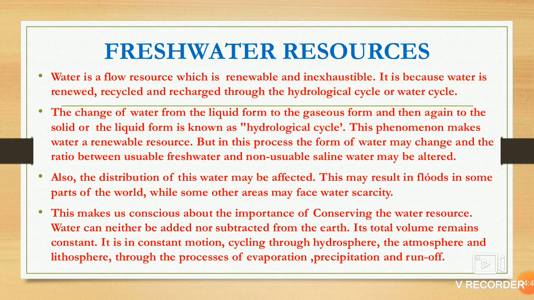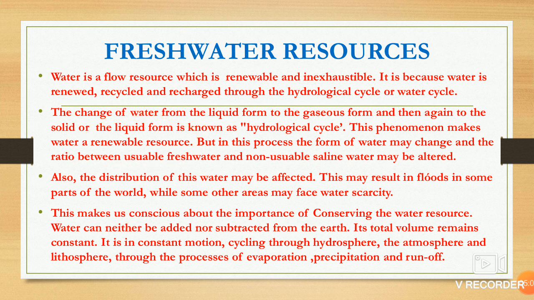The change of water from the liquid form to gaseous form and then again to the solid or liquid form is known as the hydrological cycle. When the water goes from oceans, from liquid to gaseous form, it goes into the clouds, then again to solid or liquid form. It makes water a renewable resource.